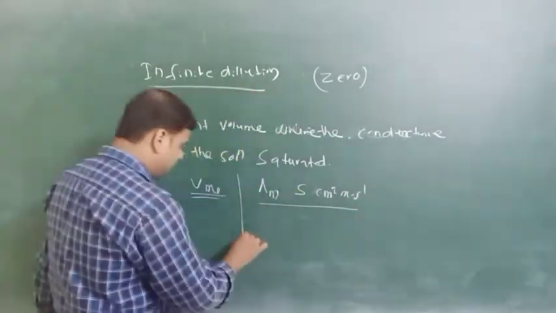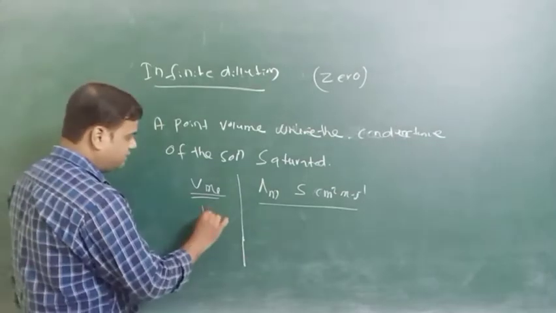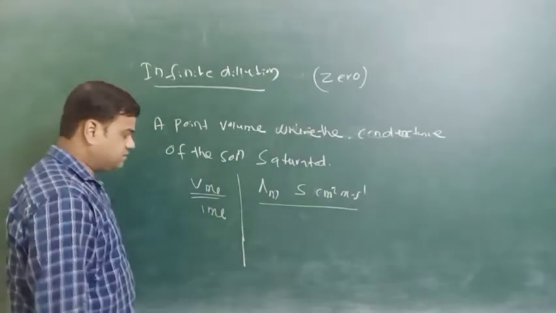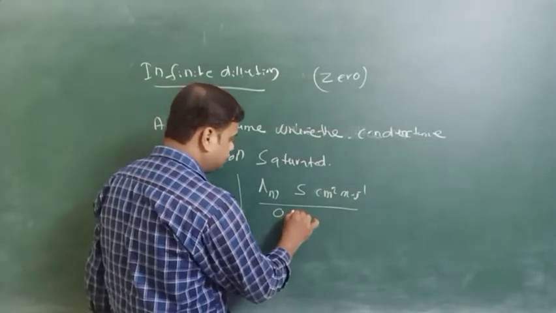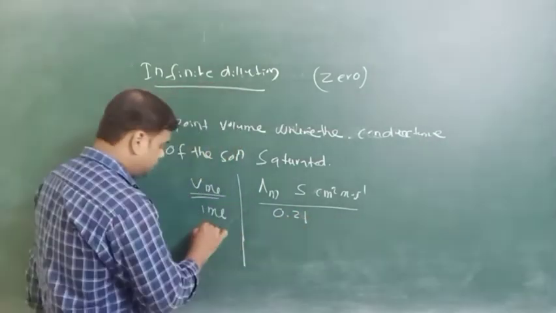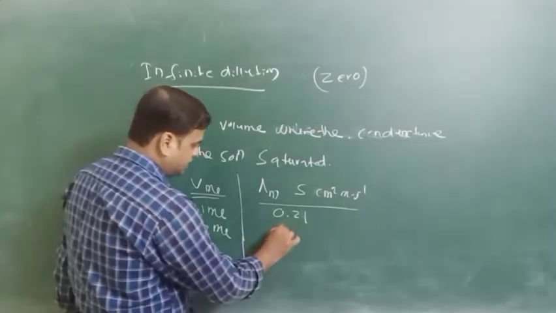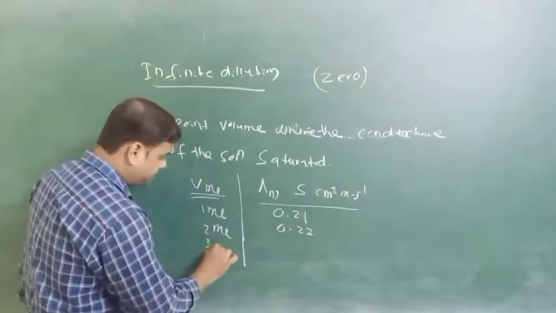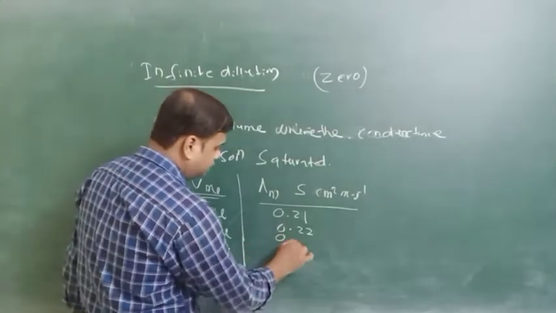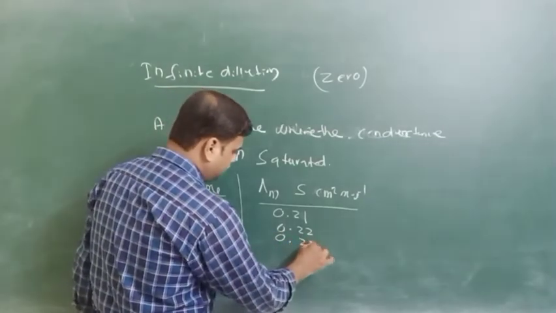Suppose when we add 1 ml of solution, our conductance value is 0.21. If we add 2 ml, the conductance value is 0.22. If we add 3 ml, the value is 0.23.